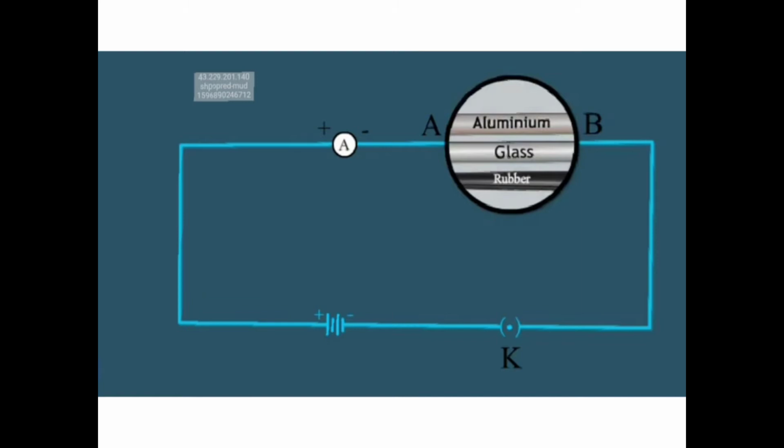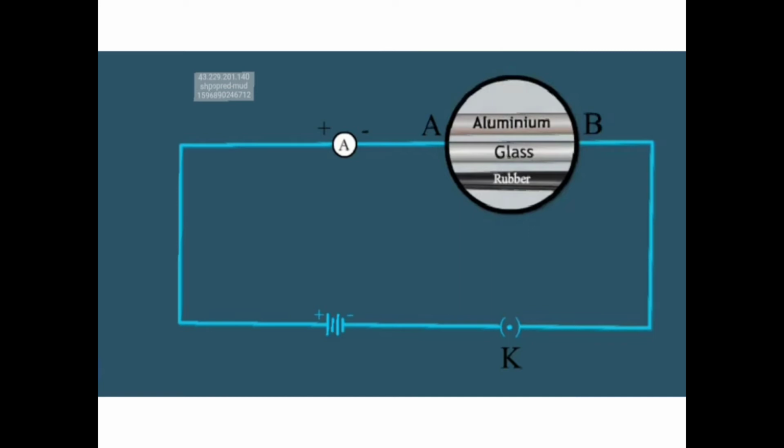At that time we see the deflection in the ammeter, indicating current. That means the resistance is less and current is able to pass through. But when you use the glass or the rubber, current will not be able to pass through. That means these substances have high resistance.